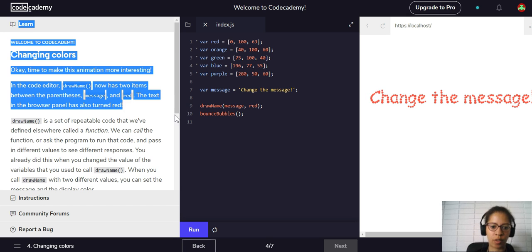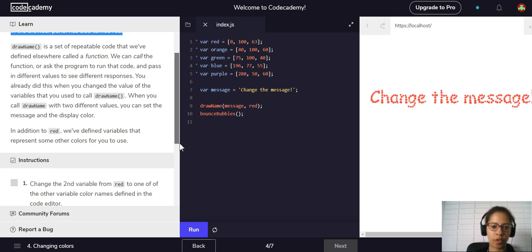drawName is a set of repeatable code that we've defined elsewhere called a function. They say elsewhere here, which means you can't see it in here. They mean elsewhere, as in it's literally elsewhere. It's not in here, so we can't see how it works yet. We can call the function, or ask the program to run that code, and pass in different values to see different responses. So we'll call the function from elsewhere, and then we'll give it these values, which are variables here that we can see and edit.